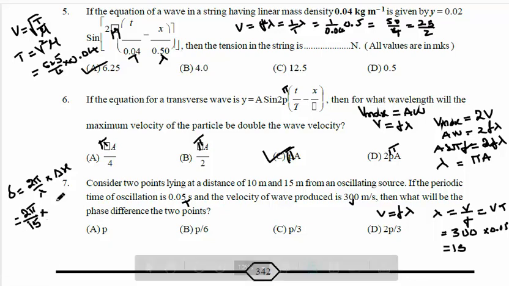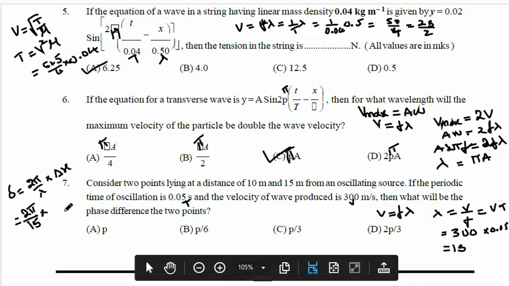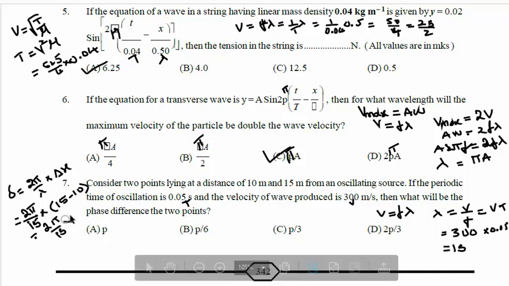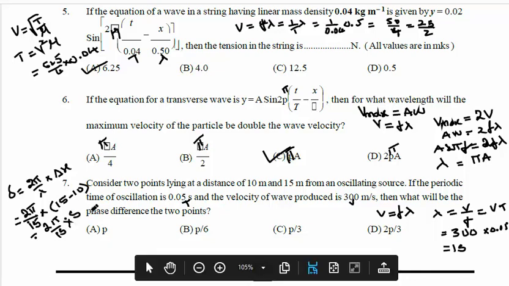15 into, what is path difference here? So here the 2 points are how much apart? 10 meter and 15 meter. So path difference will be 15 minus 10. So it will be 2 pi by 15 into 5, and if you cancel this, the answer will be 2 pi by 3. So answer is 2 pi by 3.